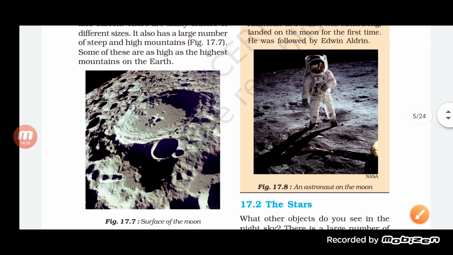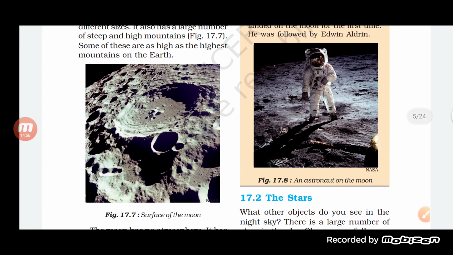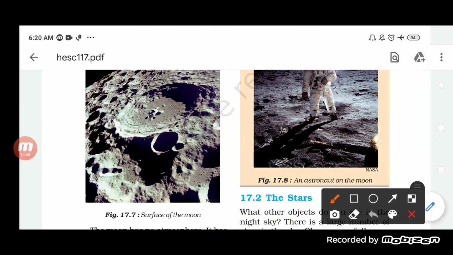These are the craters. This is the surface of the moon. You can see it is a large crater. How is this large crater formed? It is formed because of the collision of meteorites with the surface of the moon, which causes large craters. The craters can be of different sizes. See, this is a big crater, this is a smaller one, so craters of different sizes are formed here.